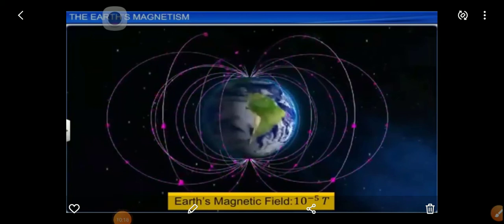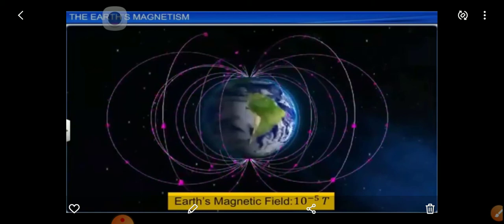Then we can go for the Earth's magnetism, how the magnetism of Earth behaves. The strength of the Earth's magnetic field is of the order of 10 to the power of minus 5 Tesla. The location of the north magnetic pole is at latitude 79.74 degree and longitude 71.8 degree west in North Canada.